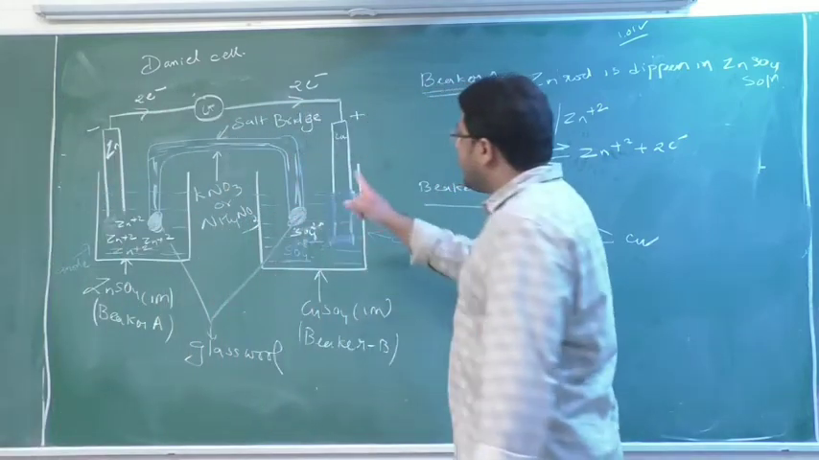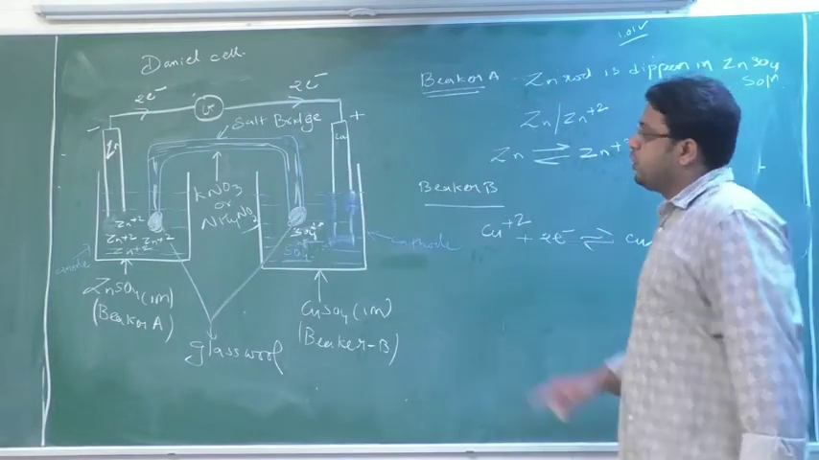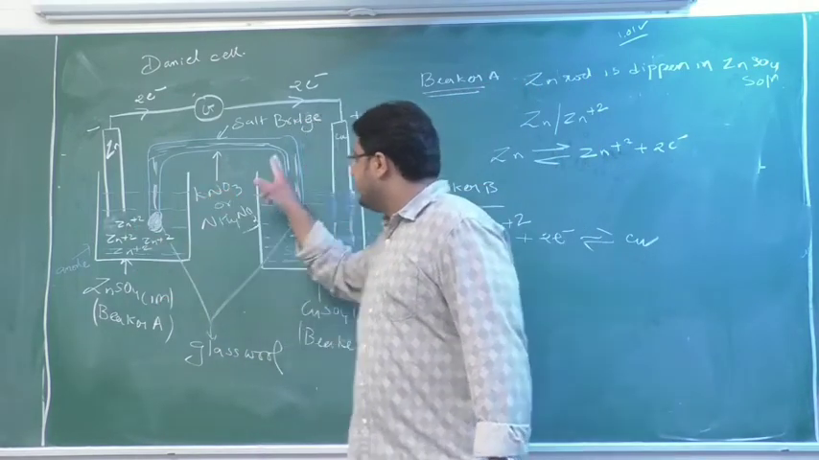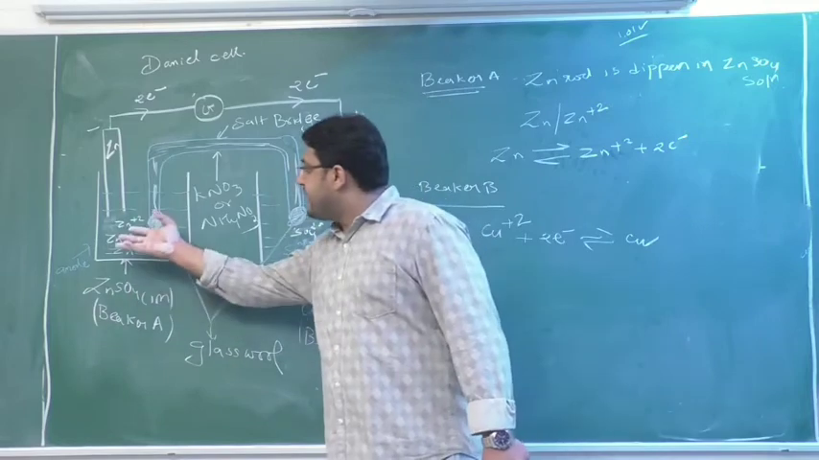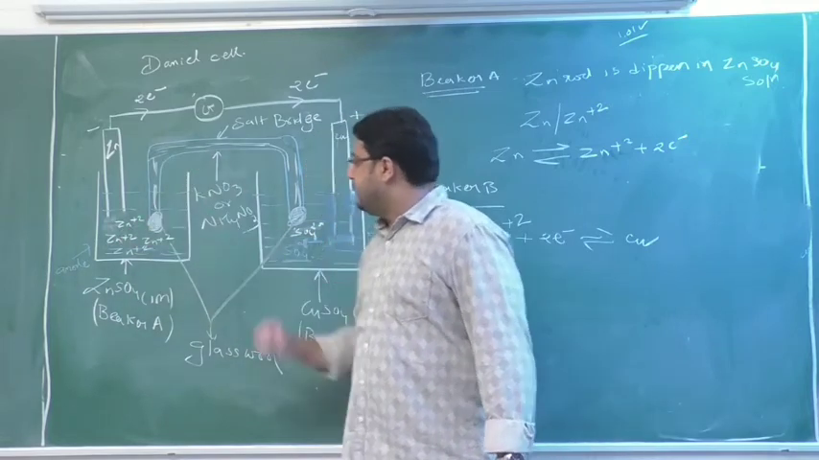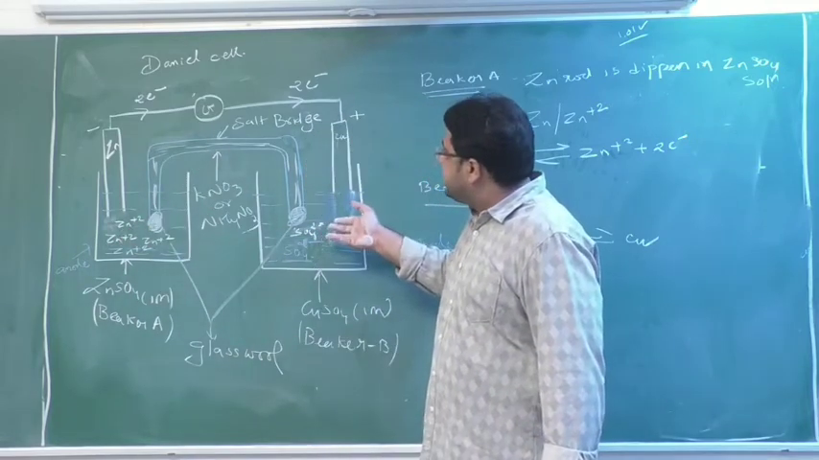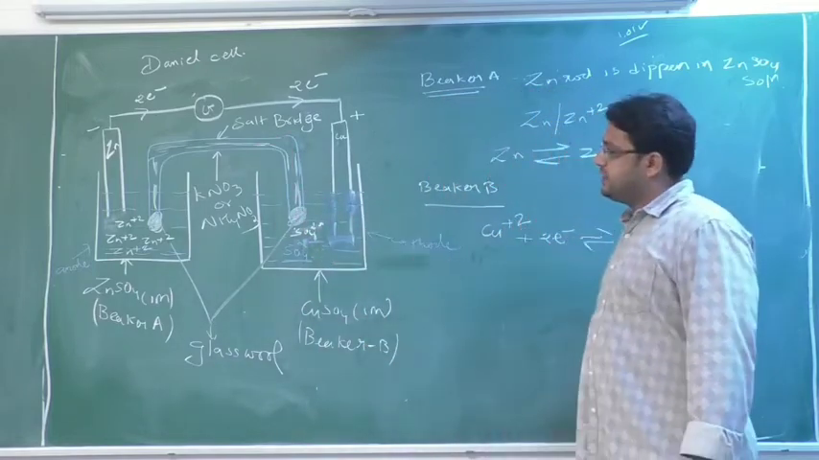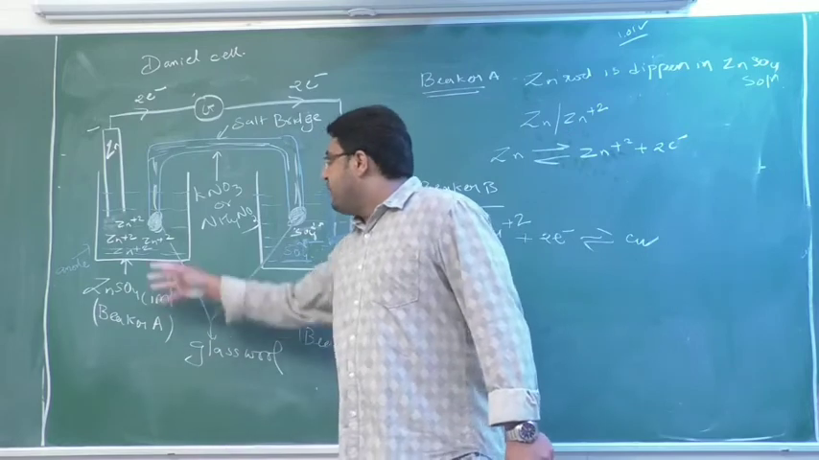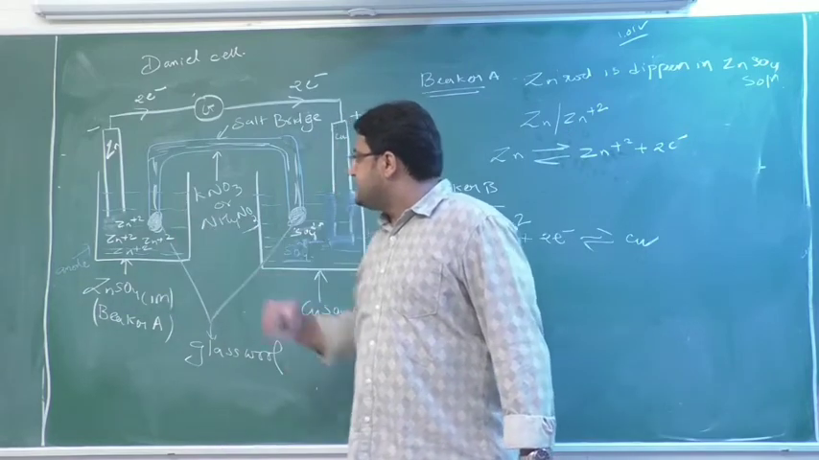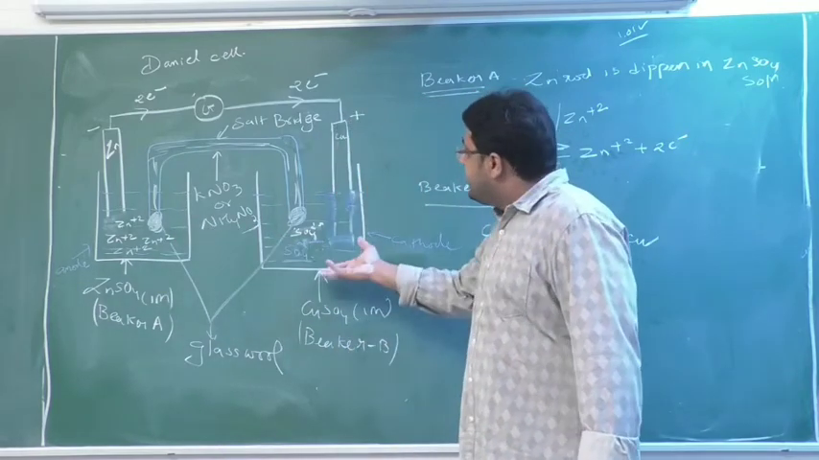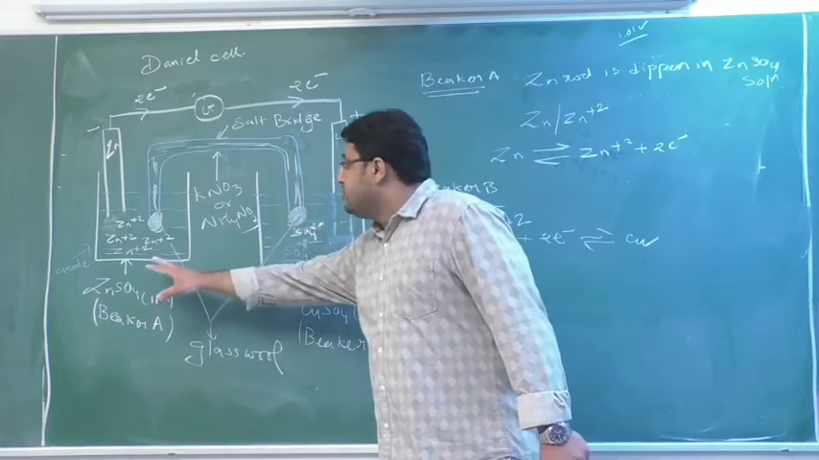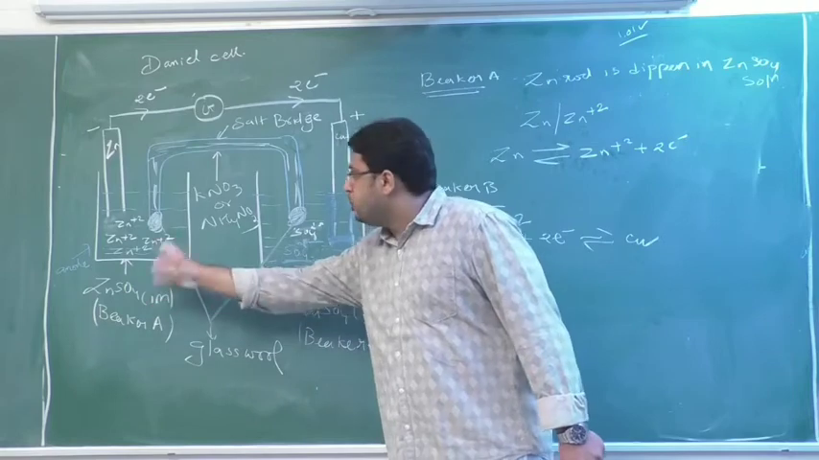So this salt bridge will maintain the electrical neutrality in both beakers. When the positive ions are increasing, it will give negative ions here, and when the negative ions are increasing, it will give positive ions here. How it is happening, we'll see in the next lecture. I mean to say, when positive ions increase compared to negative ions here, and when negative ions increase compared to positive ions here, electrical neutrality is not maintained in both beakers.